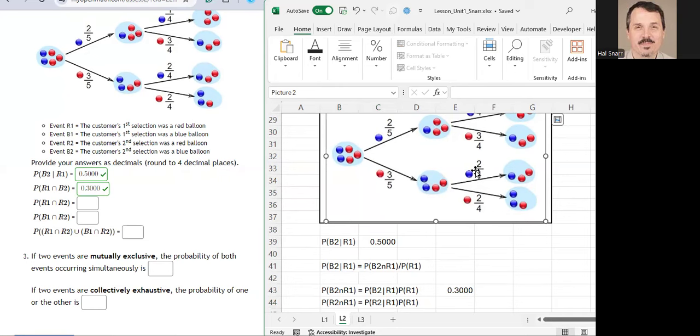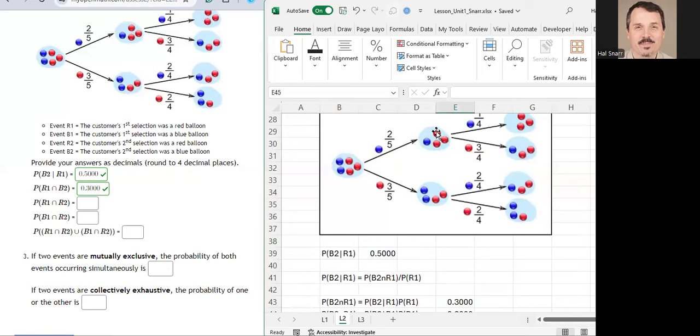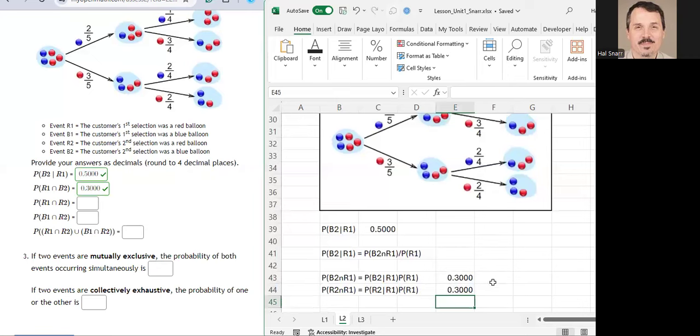And notice it's the same as the previous probability, right? It's the same. We had 10 marbles in here, we have 9 marbles here, we have 9 marbles here, and all these numbers would be different. So it just so happens with this particular example that these two numbers are the same, because we have 3/5 times 2/4. We're multiplying this probability times that probability to get their joint probability, correct? 0.3.